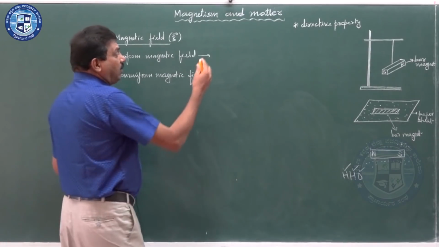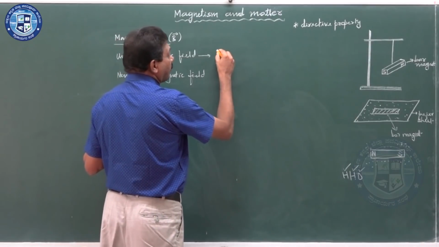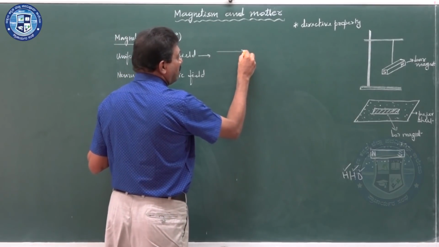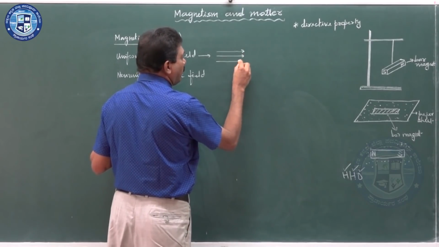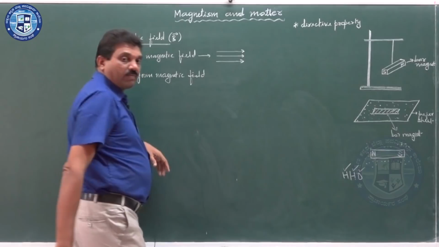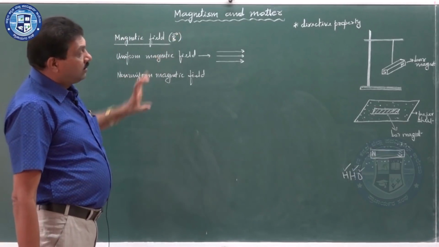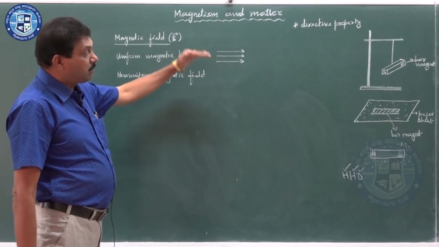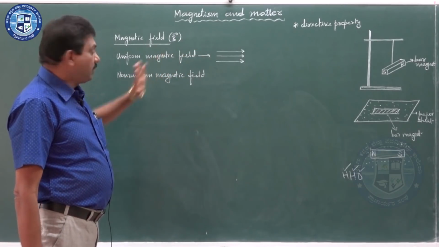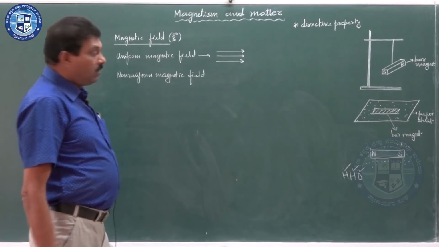Now, for uniform magnetic field, you can see some representations of the magnetic field lines. They are like equispaced parallel arrows representing uniform magnetic field.